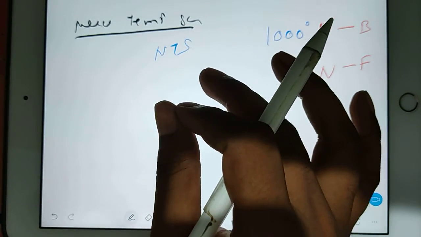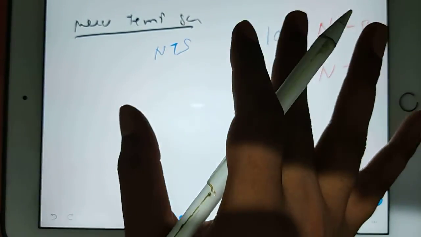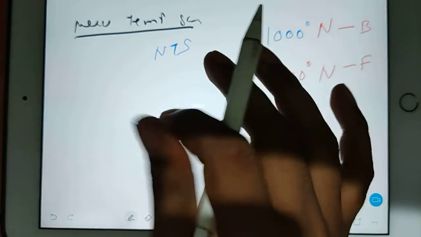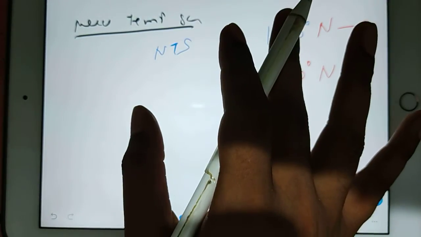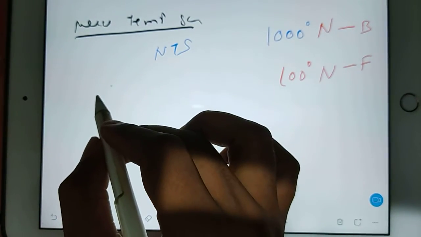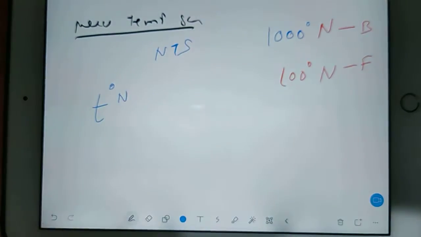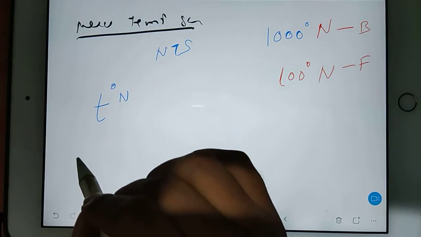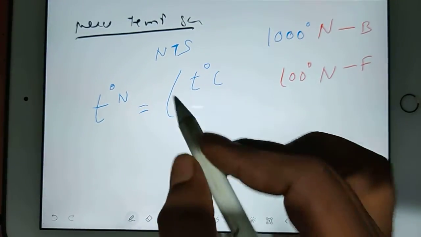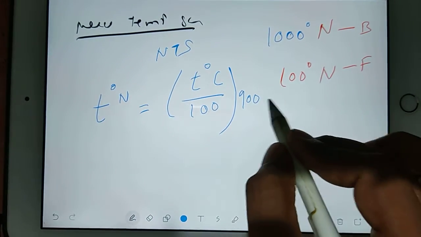We have to correlate this concept with the Celsius scale. So how can we correlate? You are going to get a fresh equation for this, totally fresh. That equation you can write as T degree N, meaning in the national temperature scale, will be T degree Celsius divided by 100, times 900, plus 100.